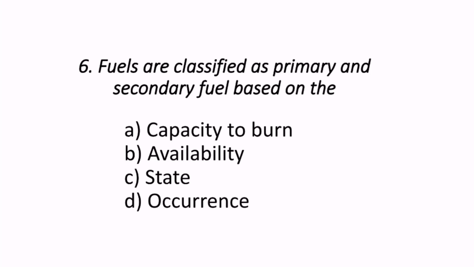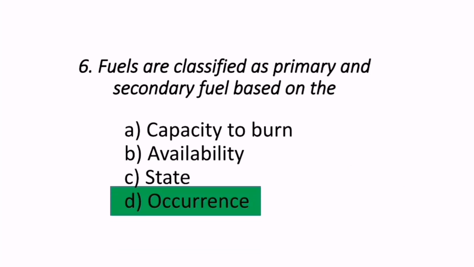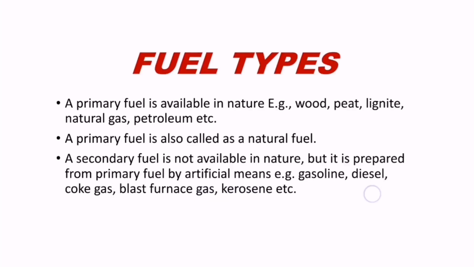Next question reads, fuels are classified as primary and secondary fuel based on the. Fuels are classified into primary and secondary based on their occurrence. Fuel types: a primary fuel is available in nature. Examples: wood, peat, lignite, natural gas, petroleum. A primary fuel is also called a natural fuel. A secondary fuel is not available in nature, but it is prepared from primary fuel by artificial means.